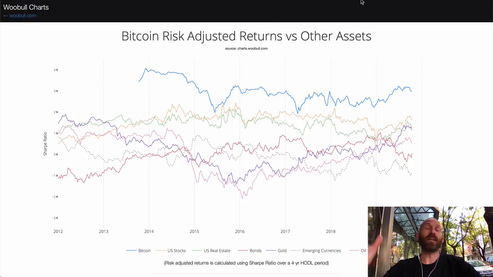But that right there is absolutely amazing, why Bitcoin is the best investment out there, in my humble opinion. Obviously not financial advice, not telling you what to do with your money, but you know, I figured what better to do on a beautiful Saturday than let you know why Bitcoin is the best investment for you.